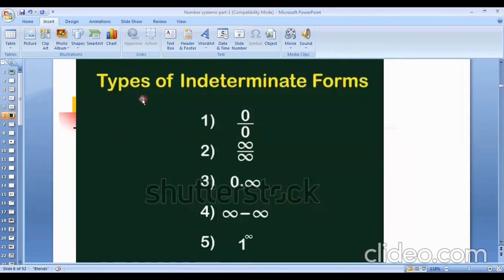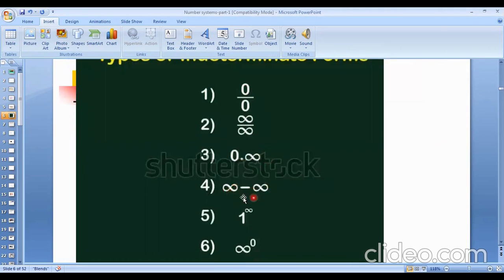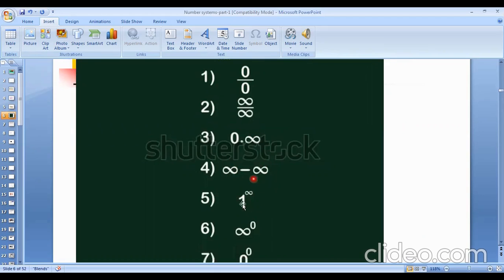Remember it. These types of numbers can arise in any calculation. These are types of indeterminate form, that means undefined form. These types of numbers are called undefined numbers. Suppose 0 divided by 0, it's not defined, this is undefined. And infinity divided by infinity, also undefined. 0 into infinity, also undefined. And infinity minus infinity, also undefined. 1 to the power infinity, also undefined. That means it's not bounded, it's not countable.